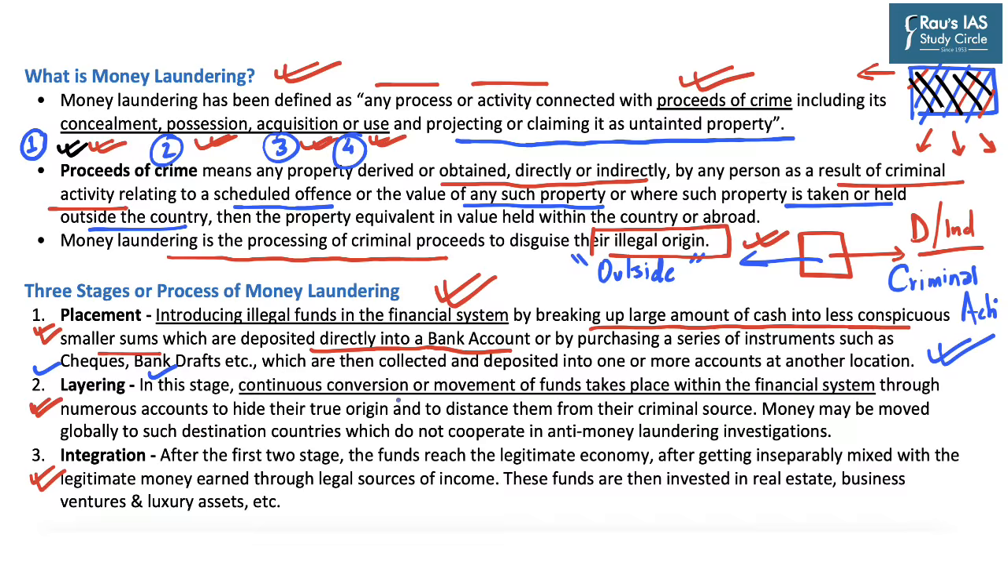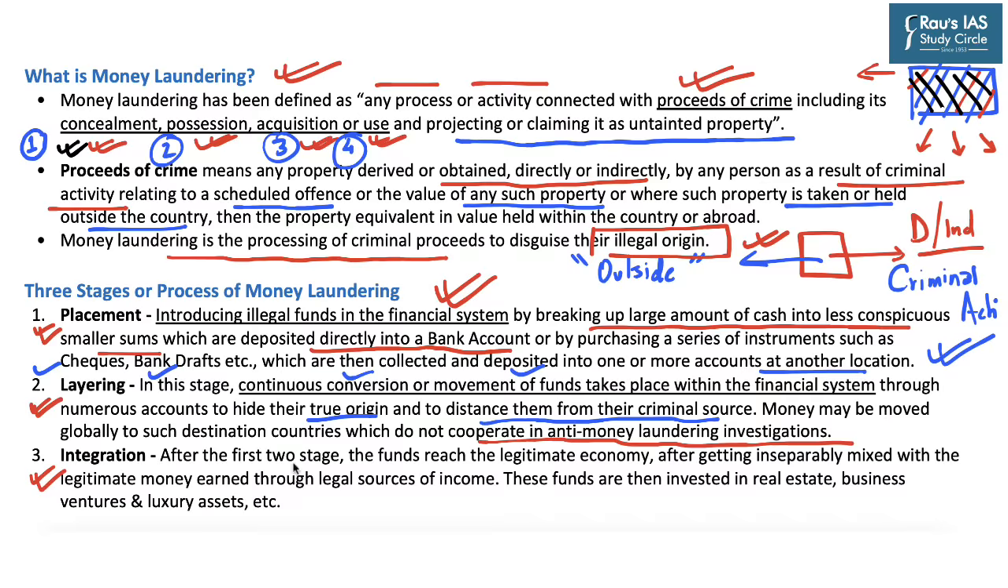In this stage, conversion of such amount takes place. Continuous conversion or movement of funds takes place within the financial system. This movement, basically transfer of funds from one account to another, takes place on a continuous level so as to increase the distance from the true origin, through numerous accounts to hide their true origin and to distance them from their criminal source. In this stage, money may be moved into various jurisdictions which do not cooperate in anti-money laundering investigations. So this is also an important part of the stage of layering.